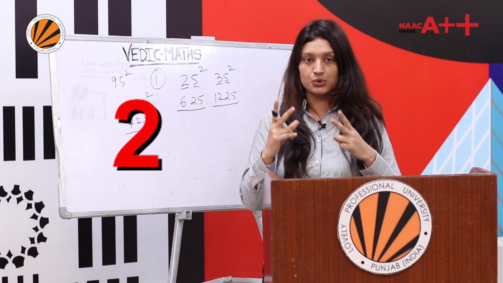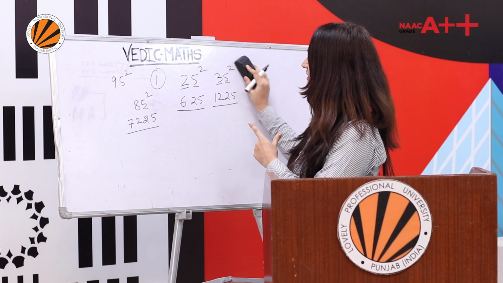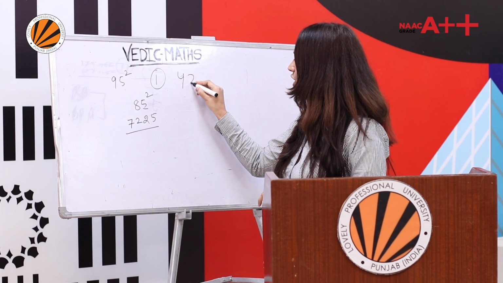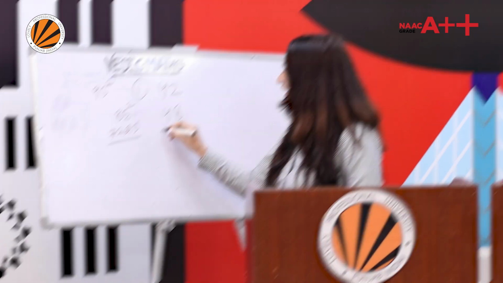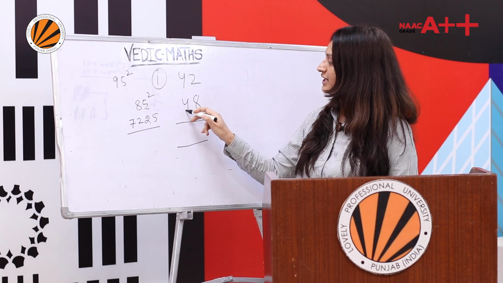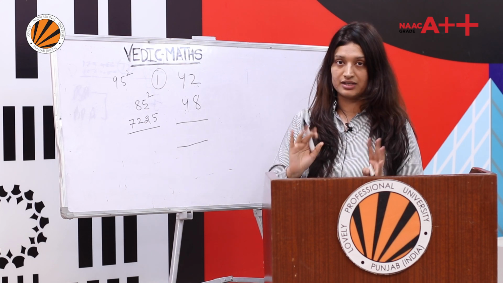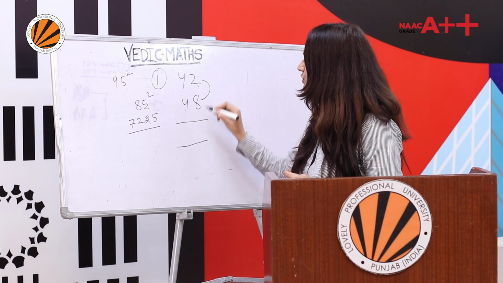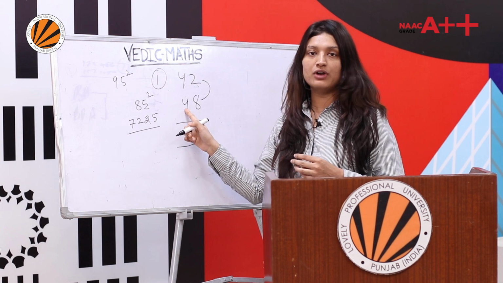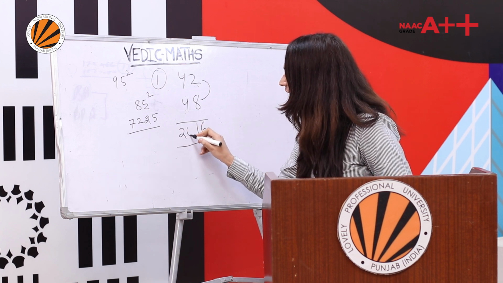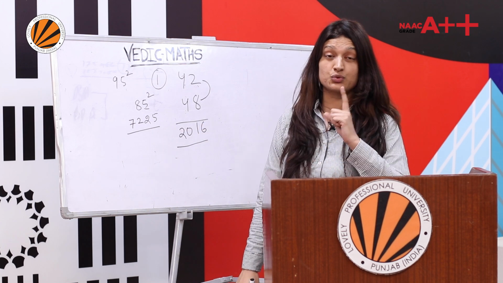Now the trick number 2. We'll apply the same trick in different types of questions also. Let me explain what type of questions. Suppose 42 into 48. Here you can see that these 2 digits are the same and the sum of the other 2 digits is 10. So we can apply the same here. 8 multiplied by 2 is 16. And the 4 you will multiply with its next number. So 4 multiplied by 5 is 20. So the answer will be 2016 in just 1 second.